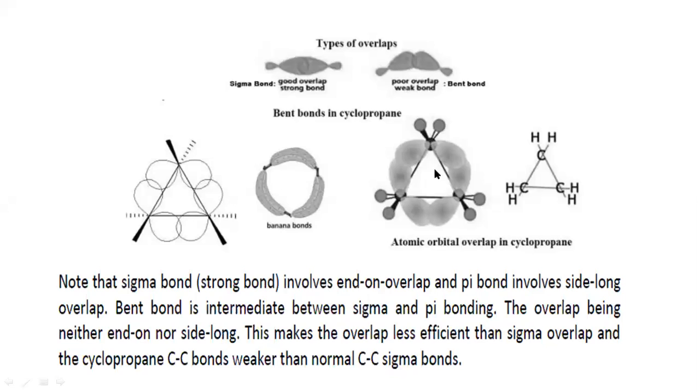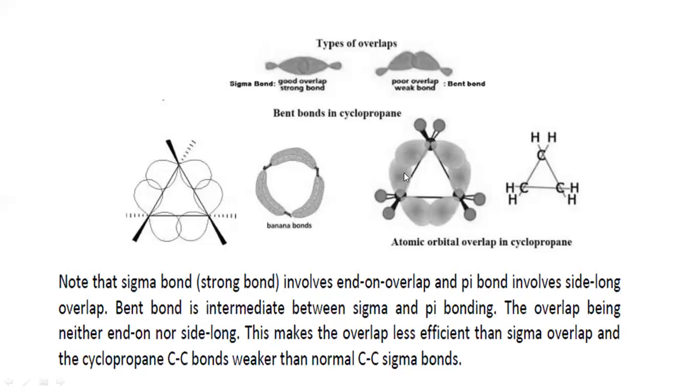See here, the atomic orbital overlap with respect to cyclopropane. In this manner, they do their overlapping of p orbitals. These are the bonds which we have drawn theoretically, but the actual bond conformation is in this manner.